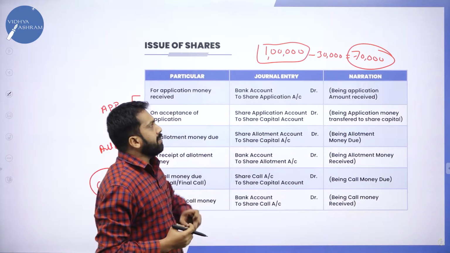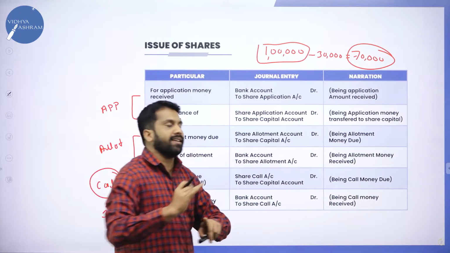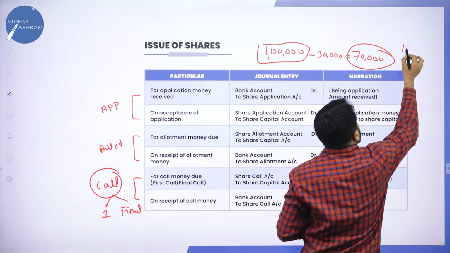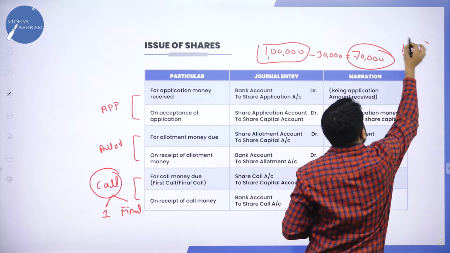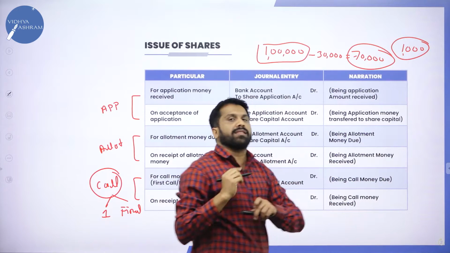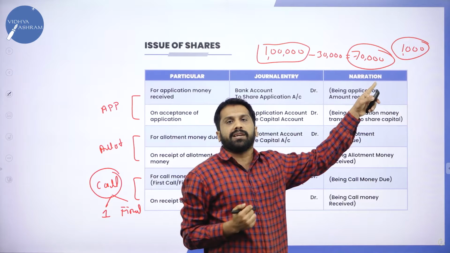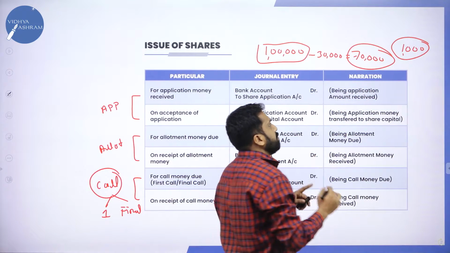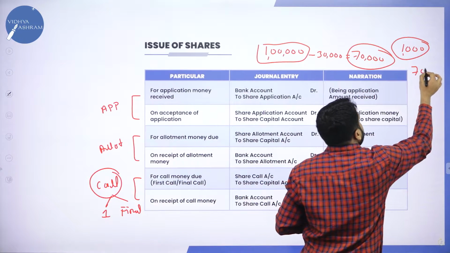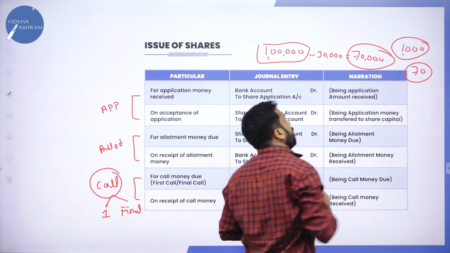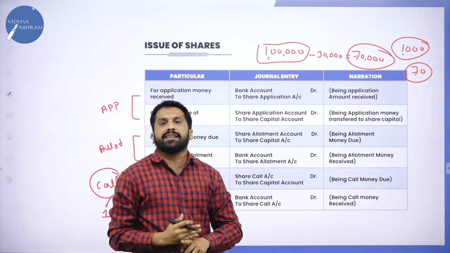Now, this 70,000 I can divide as 1000 rupees per share. If you want 2 shares, you have to pay 2000. If anybody is interested in 70 shares, 70 into 1000, it will be 70,000.